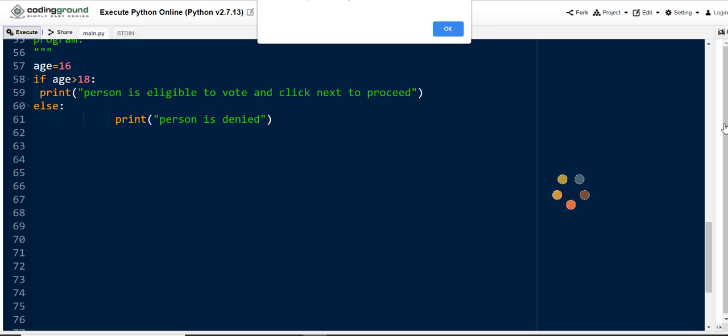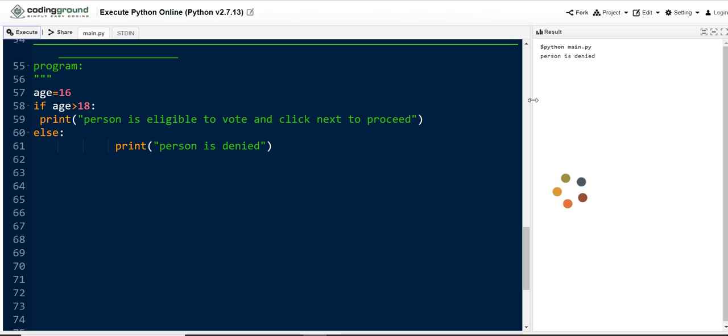Let me move this. Here we will get the output. When the age value is 16, let me execute once again.